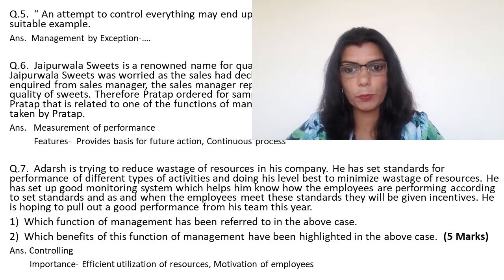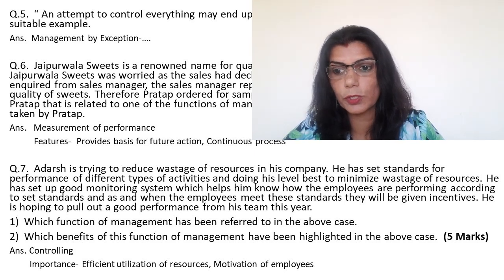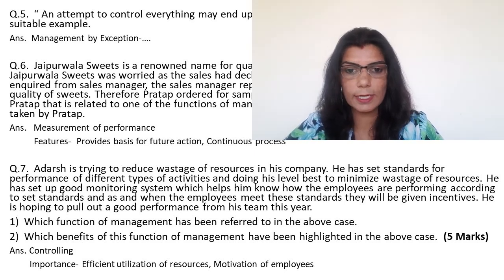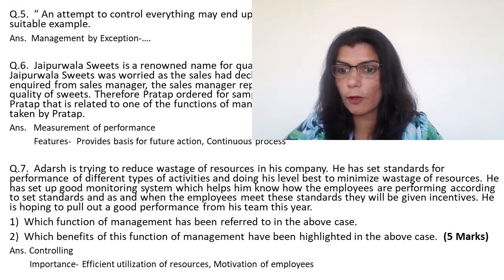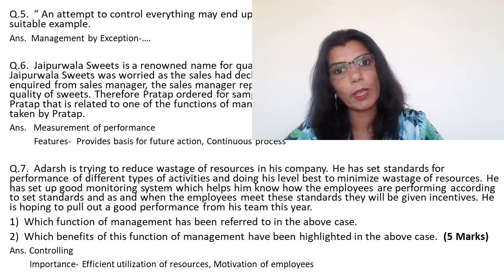He is hoping to pull out a good performance from his team this year. Now part 1 says which function of management has been referred to in the above case, and second says which benefit of this function of management have been highlighted in the above case. And this question carries 5 marks.